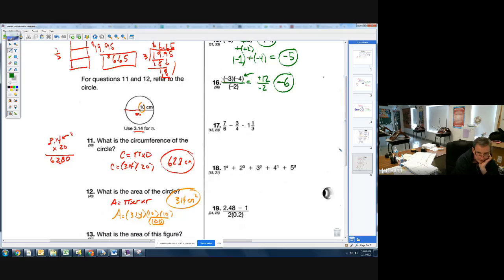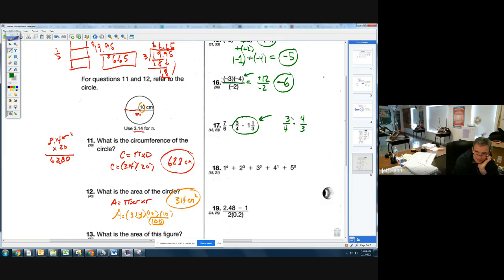Problem number 17, if you go wrong with that, you probably did not follow order of operations. Order of operations says you must do multiplication first, so I have to do this part of the problem before I subtract it from 7/6. So when I multiply fractions together, if one is a mixed number, I must make it improper. And that means I multiply 1 times 3 and add the top. I get 4/3. Notice I'm not dividing, so I don't flip and multiply. I just multiply them straight across.